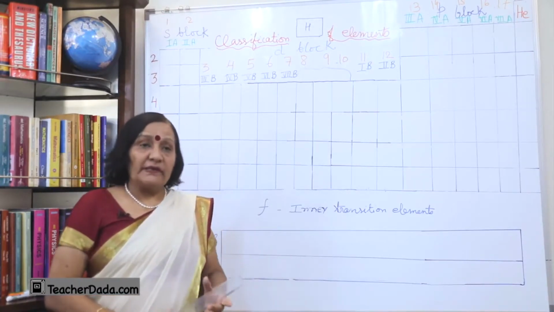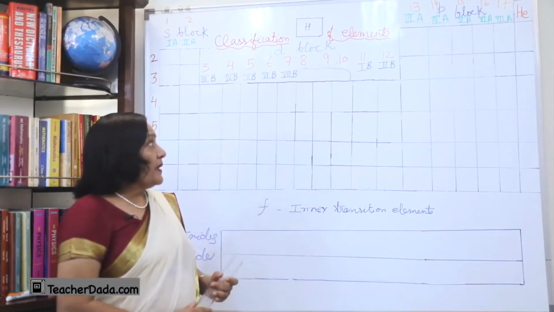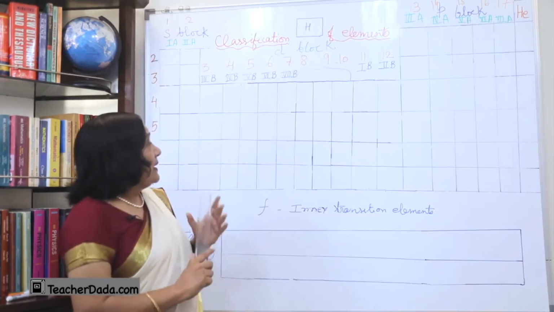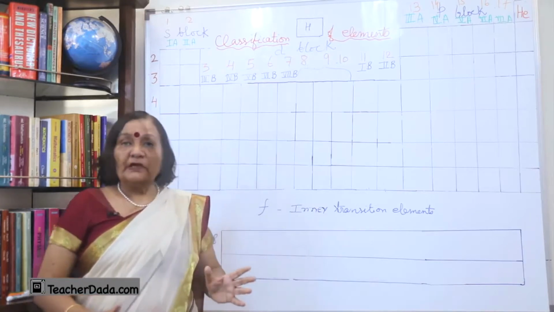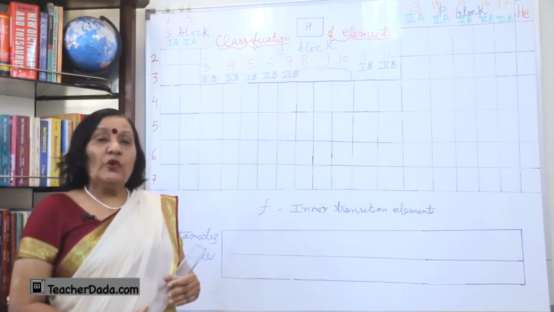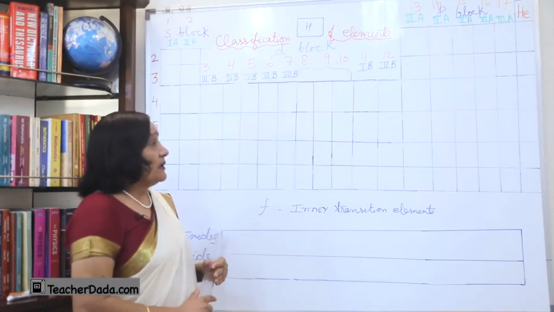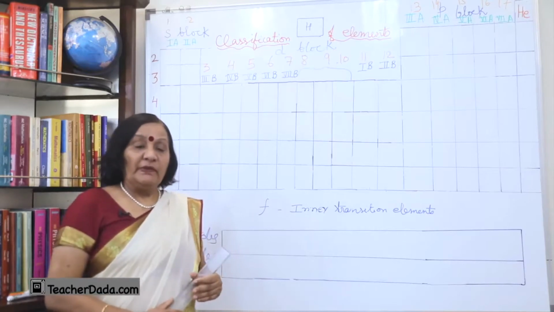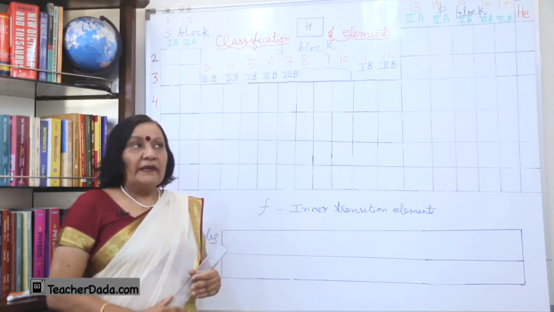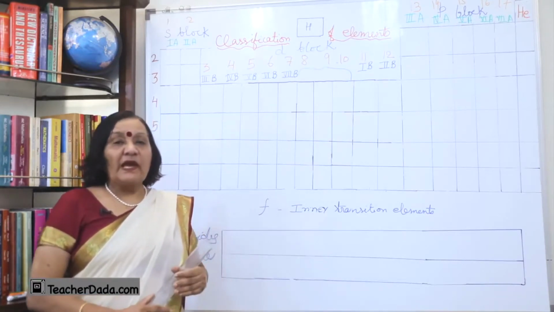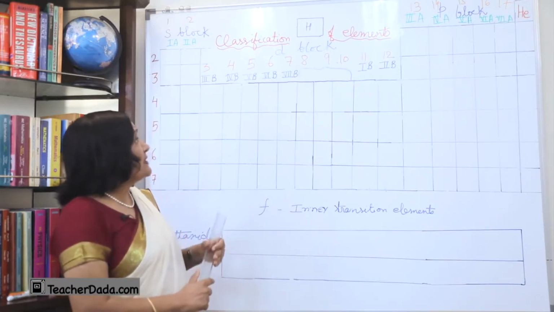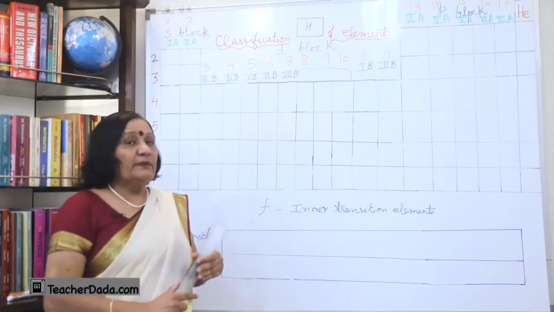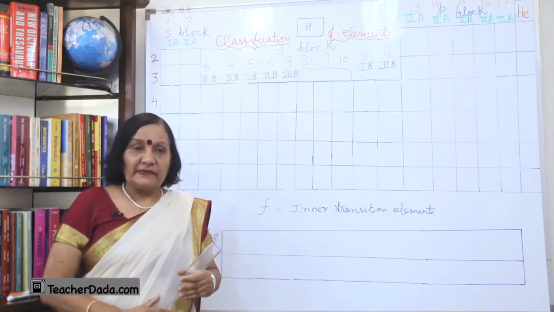Let us recall it and let us see the simple structure of the periodic table. Mendeleev is known as the father of the periodic table, and with the passage of time improvements in the present form of the periodic table have taken place.